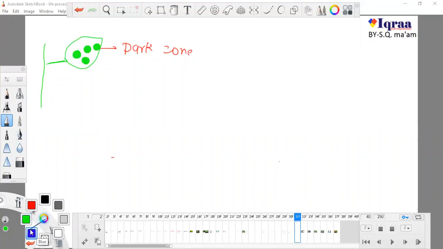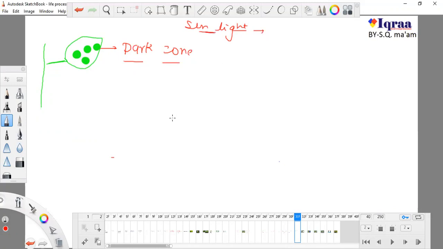So why do we need to put them into a dark zone? Before, they were in sunlight, doing photosynthesis and producing starch. What happens when we put them into a dark zone? All of the starch they produced will get consumed.